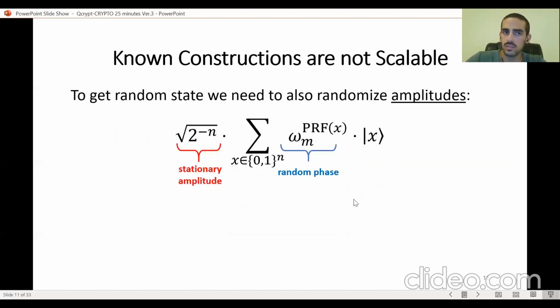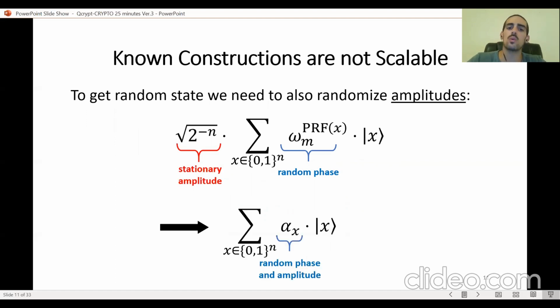So, as we understand, in order to get a scalable PRS generator, we cannot just randomize the phases. We need to also randomize the amplitudes of the states that we are outputting.